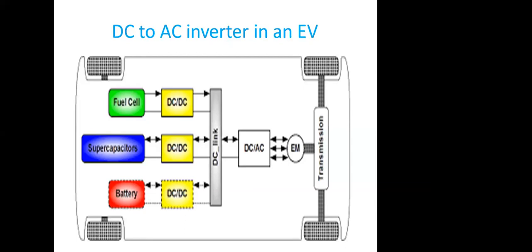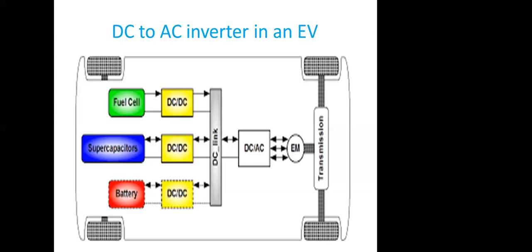The battery will take time to charge the full load, by which time the supercapacitor can charge at a very rapid rate. So this will compensate these two. And the third one is the fuel cell. You know what a fuel cell is? A fuel cell makes energy from two gases. Like hydrogen and oxygen, if you mix them together, we can make electricity through that. And that electricity again we can convert through DC to DC.